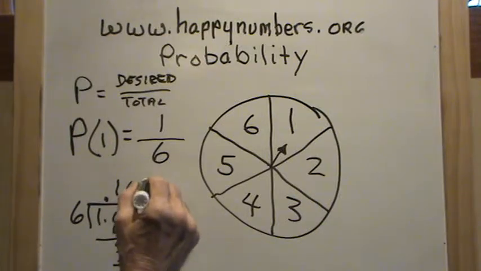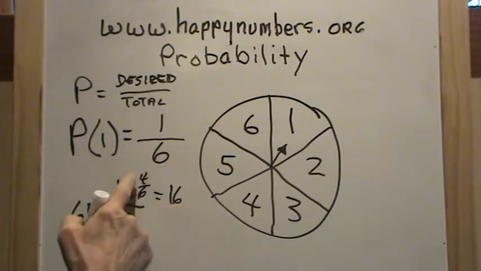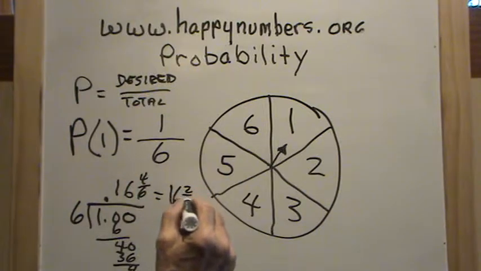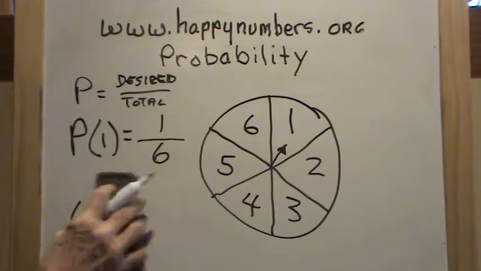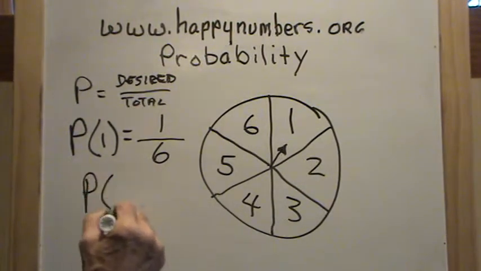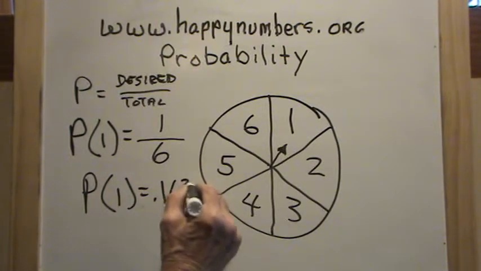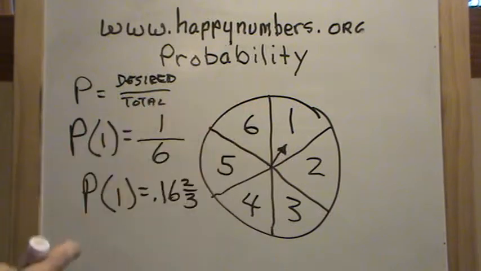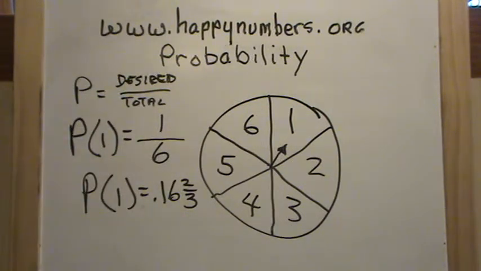So 4/6 would reduce to 2/3. So the probability of spinning and having it land on the number 1 is 16 and 2/3 percent, or the fraction 1/6.